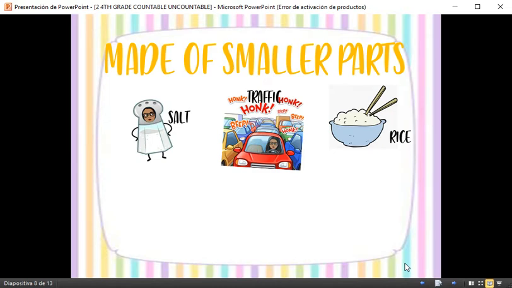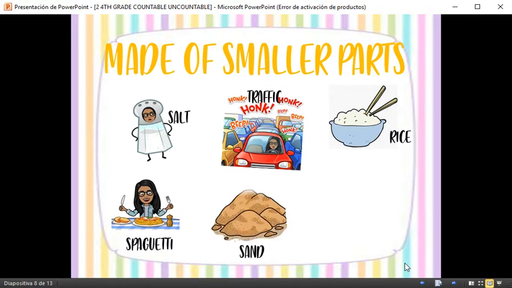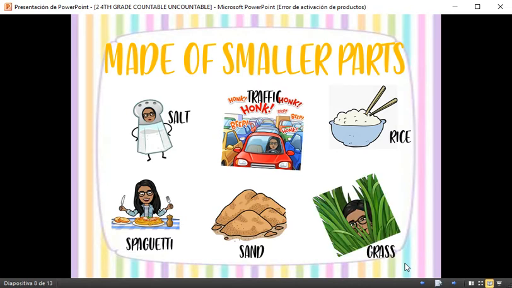Rice, same. Spaghetti. When you go to the beach, the sand and the grass. Okay, so once again, all of them are uncountable.